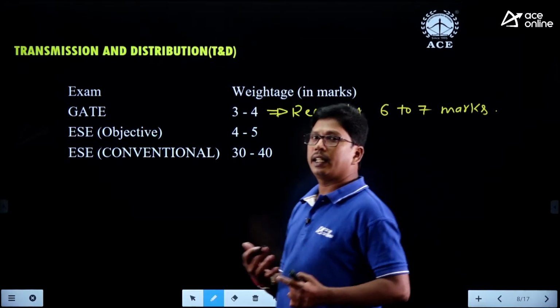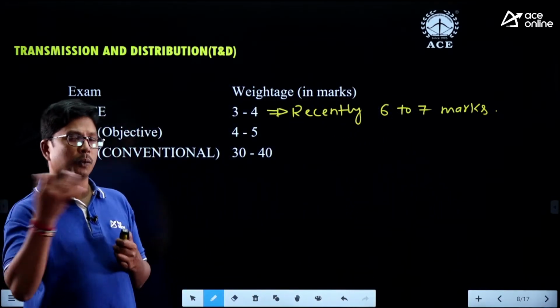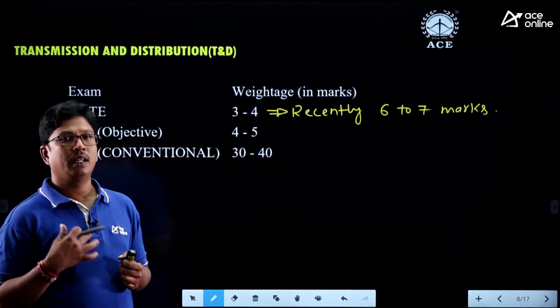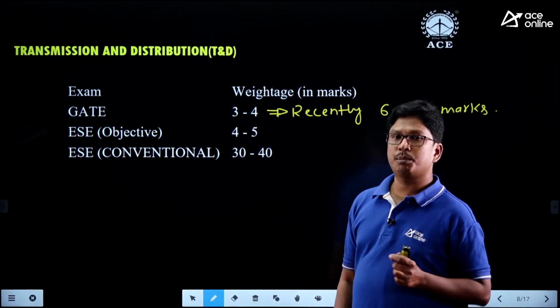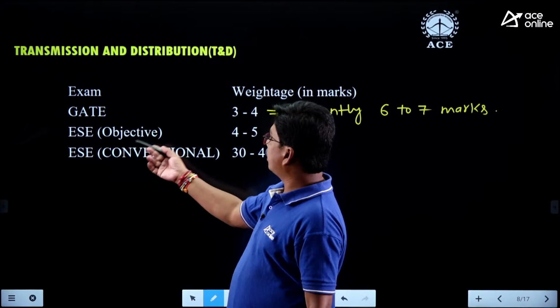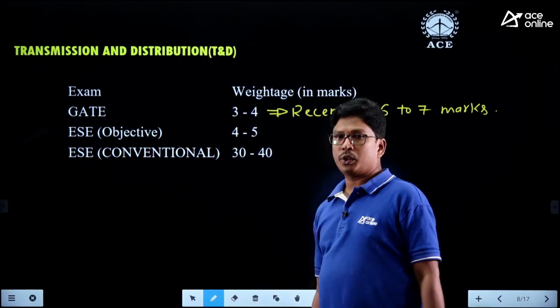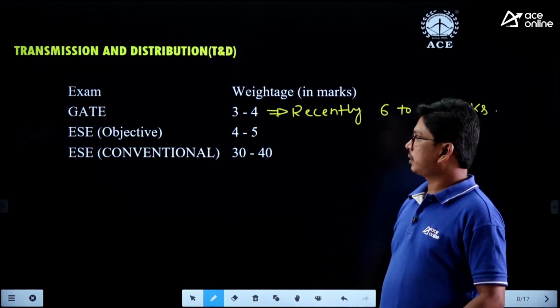So they are changing their way of asking questions. Once upon a time, they asked a larger number of questions only in power system analysis. Now they are giving equal importance to transmission and distribution also. Coming to transmission and distribution, in ESE we are getting 4 to 5 questions, and in conventional, we are getting 30 to 40 marks.